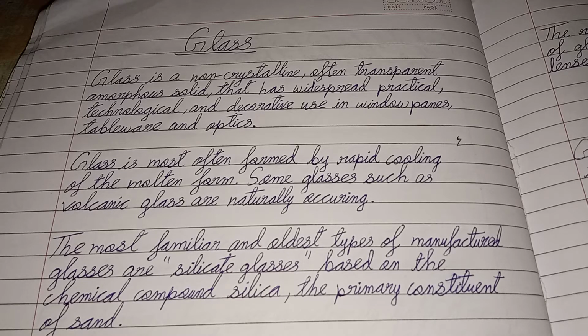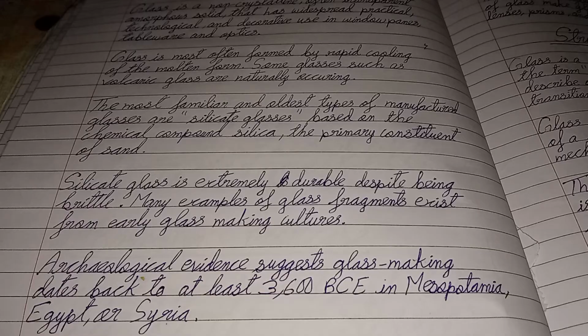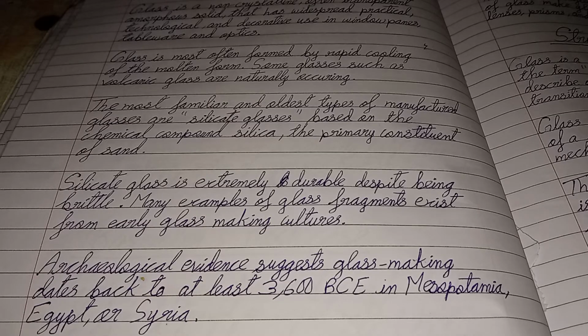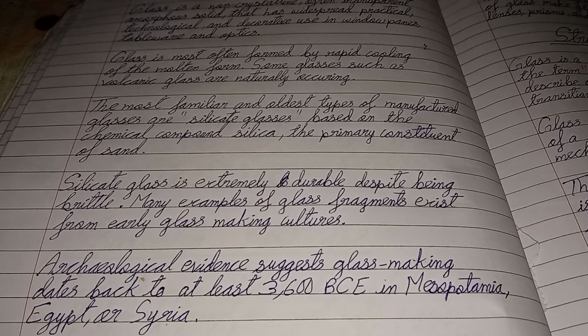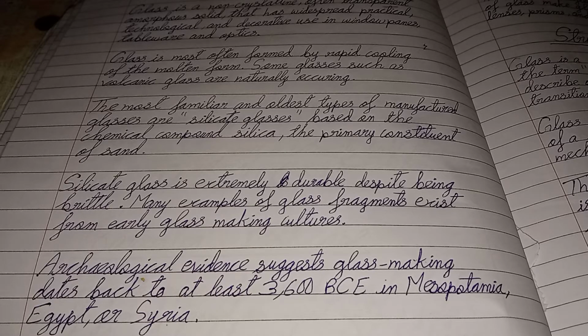The most familiar and oldest types of manufactured glasses are silicate glasses based on the chemical compound silica, the primary constituent of sand. Silicate glass is extremely durable despite being brittle. Many examples of glass fragments exist from early glass making cultures.